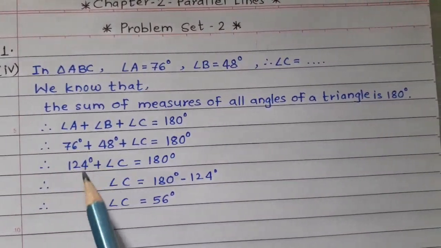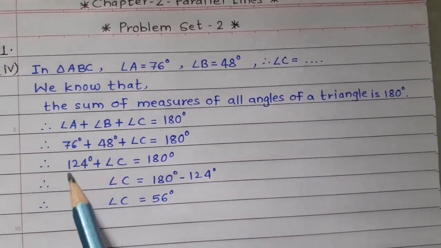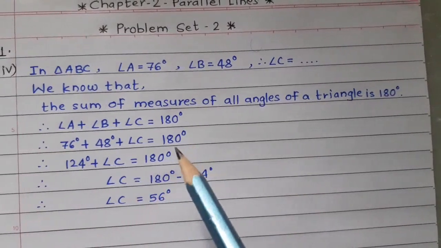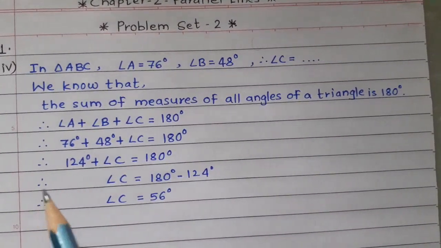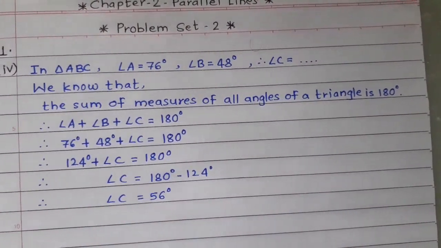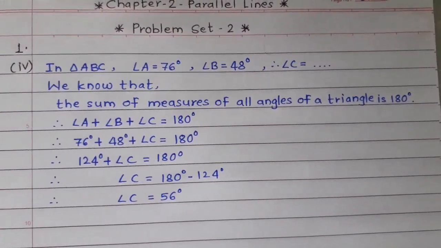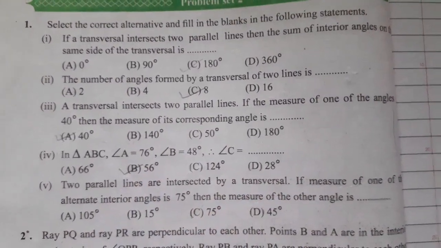Therefore 124 degrees plus the measure of angle C is equal to 180 degrees. 124 degrees is positive on the left hand side, it becomes negative when it goes to the right hand side. Therefore angle C is equal to 180 degrees minus 124 degrees. Therefore angle C is equal to 56 degrees. Therefore option B is correct.